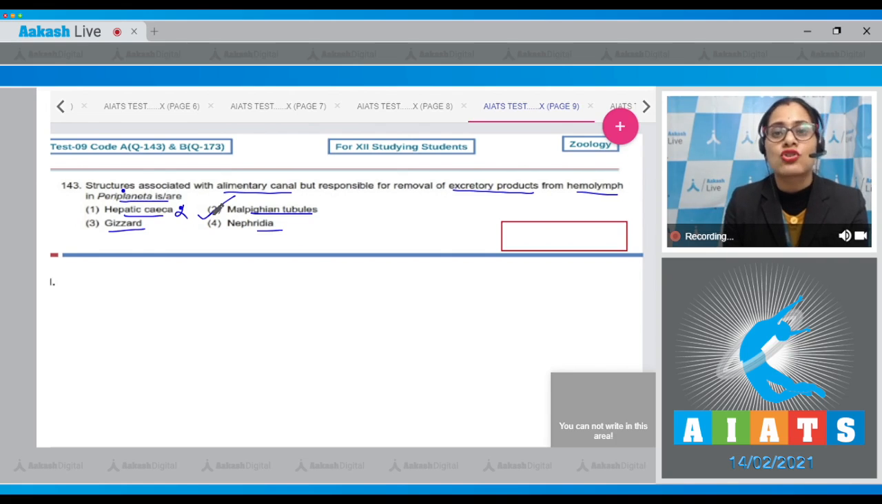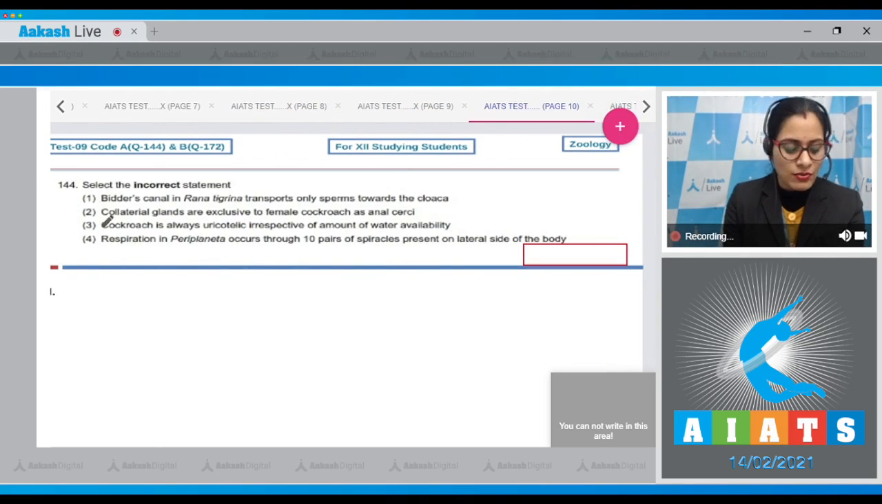The next option is option number 1, hepatic caecae, which is incorrect. These are present at the junction of foregut and midgut in cockroach, but they are involved in secretion of digestive juice and not for the removal of excretory products. Gizzard is incorrect option. It is a part of alimentary canal. It is not involved in the removal of excretory products. And last is nephridia, as cockroach lack nephridia. So this is an incorrect option. So the correct answer to this question is option number 2.